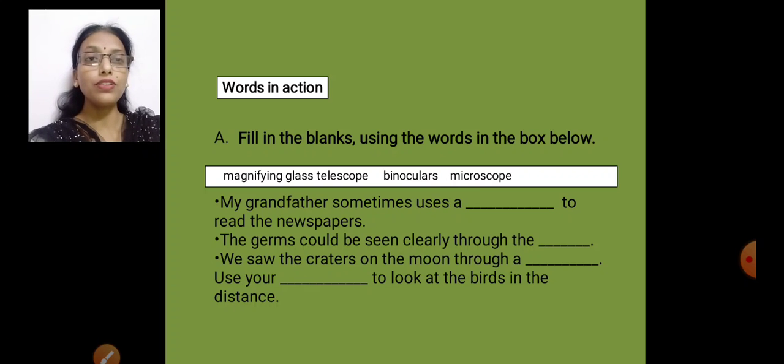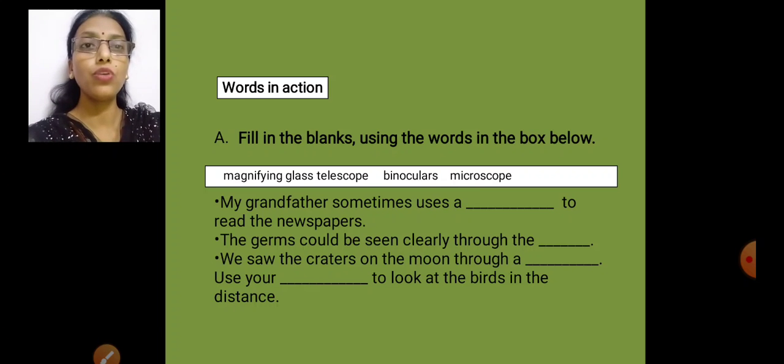My grandfather sometimes uses a magnifying glass to read the newspapers. Now just find out which word could be here. Magnifying glass, telescope, binoculars and microscope. Which thing will you feel like for reading newspaper? It's magnifying glass, which helps to look at letters a little bigger. What is the work of a magnifying glass? It helps the letters to look a little big. Yes.